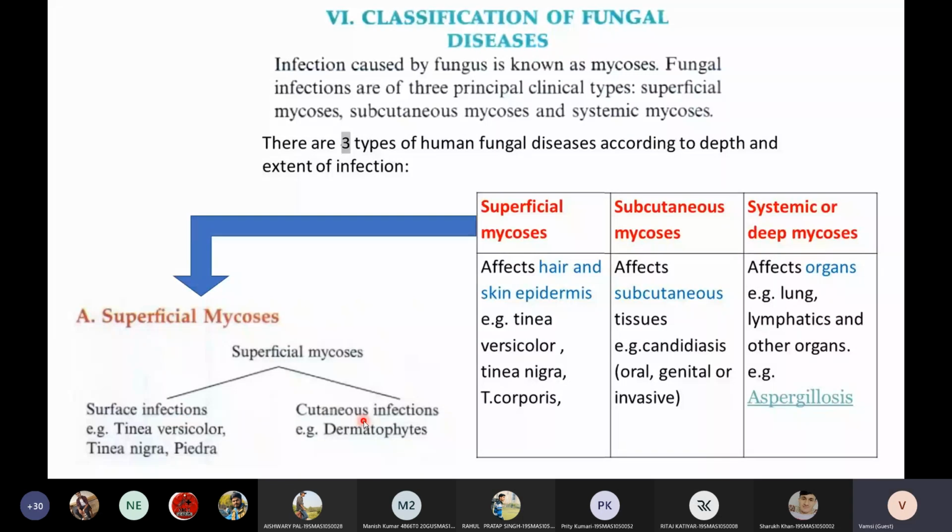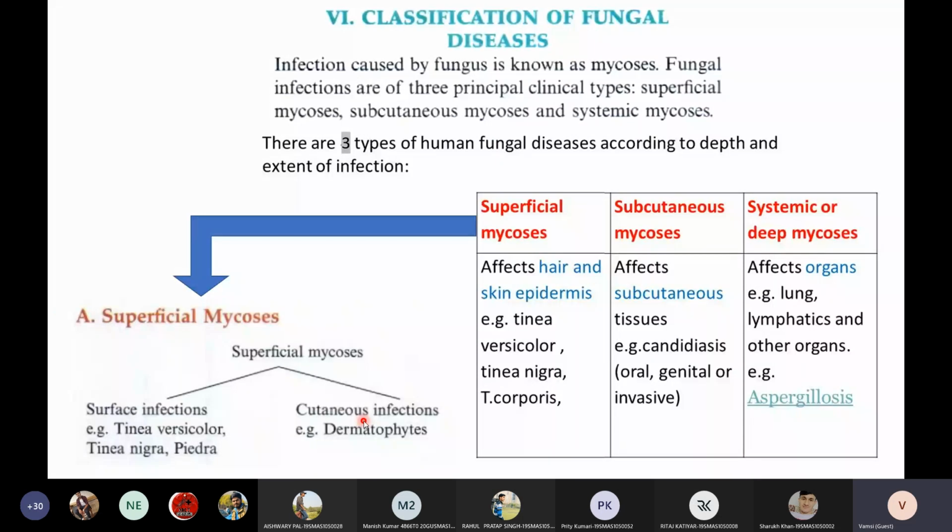Just remember, students, if you see the anatomy of the skin, the topmost layer will be epidermis. After epidermis, the second layer will be the cutaneous layer of the skin. Then the third layer will be the subcutaneous layer. From the subcutaneous layer, you will see the actual skin, where there is blood vessel involvement.